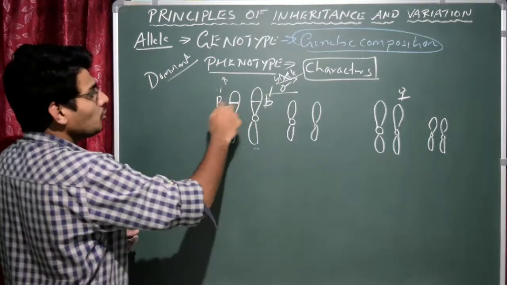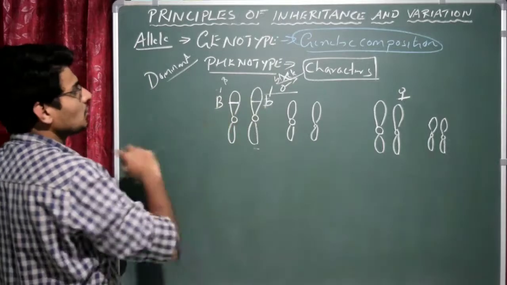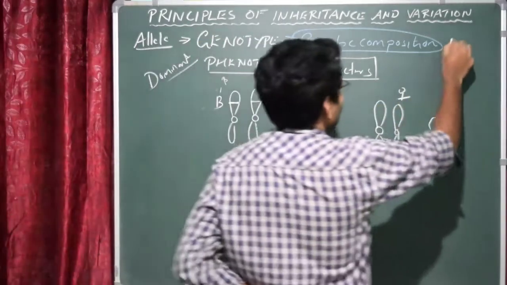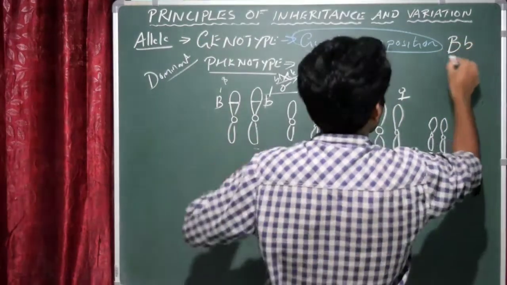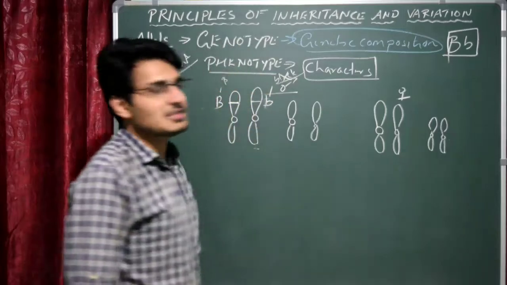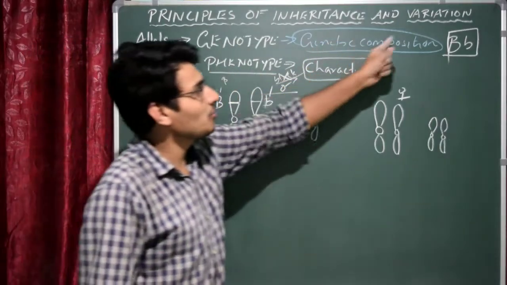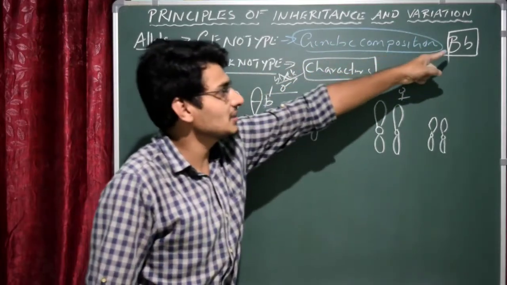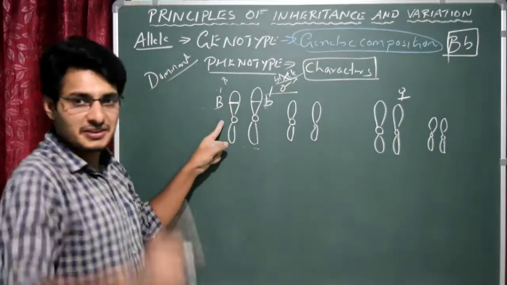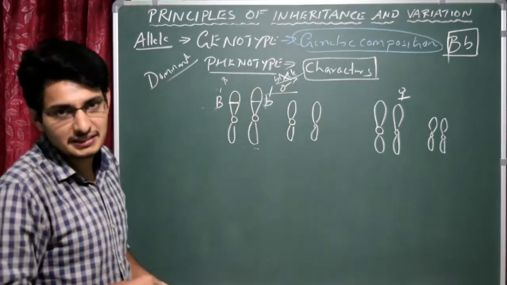So how to write the genotype of it? Genotype for eye color, for example, here I can easily write for this male person, the genotype is capital B, small b. So that is the genetic composition of that person. This is the genotype for the eye color. Are you getting my point? So we have to write like this.